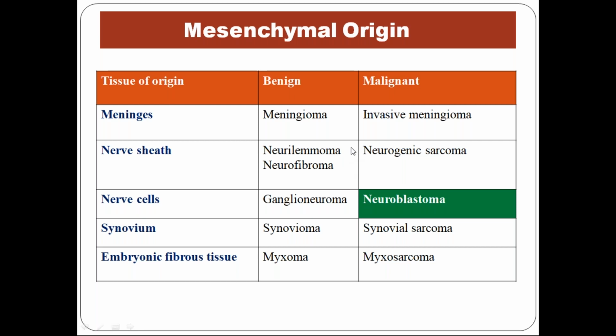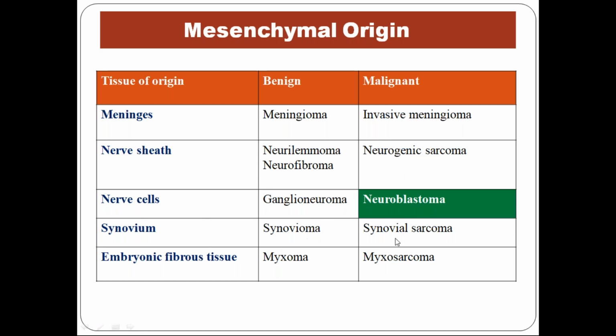If a malignant tumor is arising from both the cell types, it's called neurogenic sarcoma. Next, nerve cells, ganglioneuroma. Here another, it's again going against the nomenclature, neuroblastoma. Just because oma is there for neuroblastoma, it doesn't mean it is benign. It is a malignant tumor.